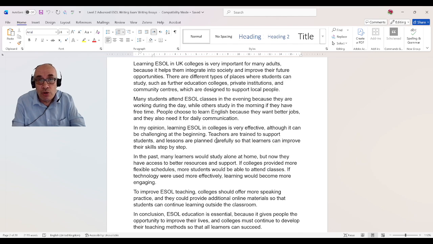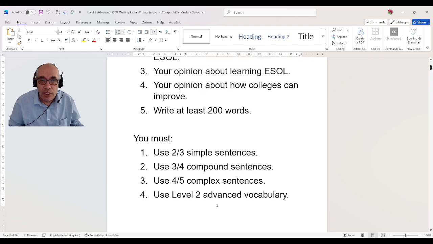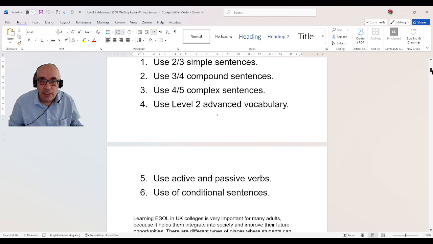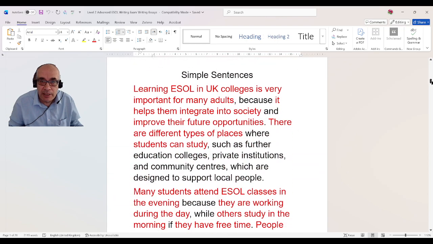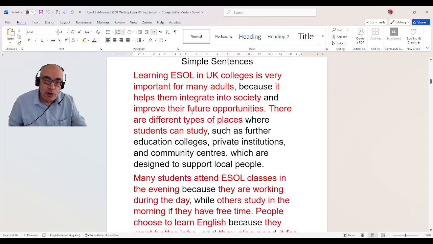I am going to show you how I used simple sentences, how I use compound sentences, how I use complex sentences, how I use active verbs, how I use passive verbs, and also how I used conditional sentences here. These are numbers 1 to 6. Let's look at number 1, using simple sentences. Of course this is the same text, but I'm trying to highlight the information for you in red.